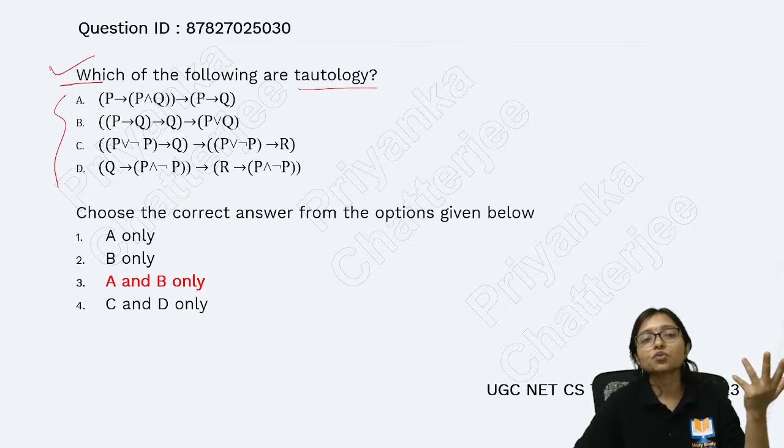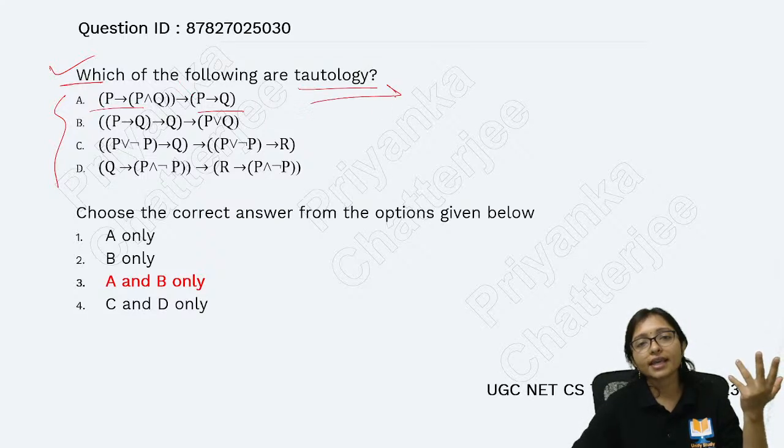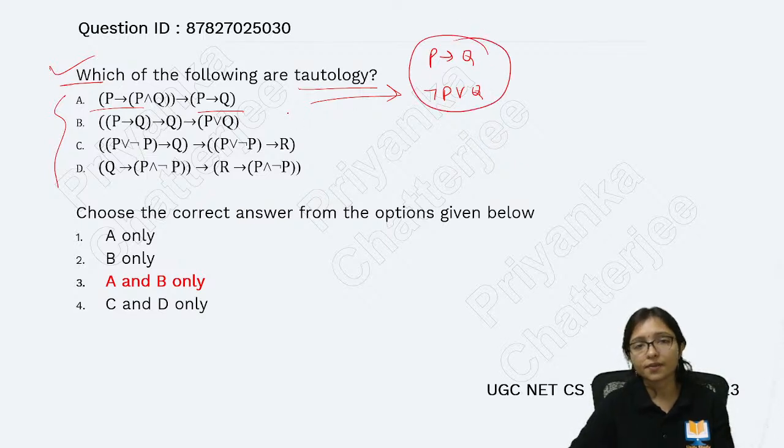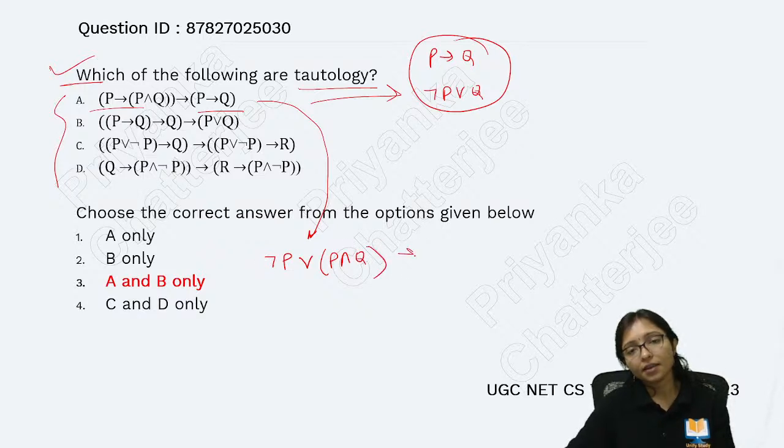If you are able to find out that this one equals to this one, how can I solve? I can solve using P implies Q, that is not P or Q. This is very important. So I will solve this way: not P or P and Q implies not P or Q. Now take this total part.